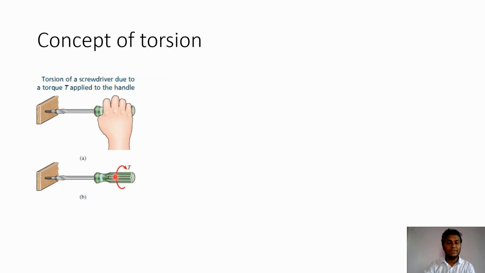So in the example of this screwdriver, the twisting moment T is applied about the axis of the screwdriver. Because of that, the screwdriver tends to twist, and at the same time shear stresses will be developed in the shank of the screwdriver.